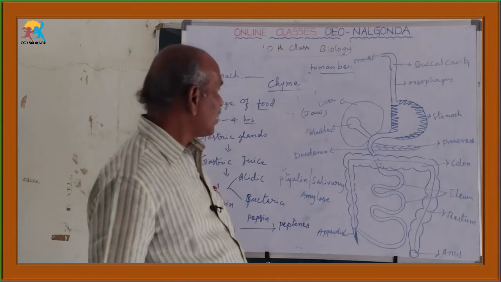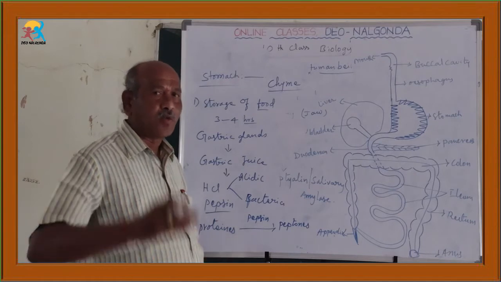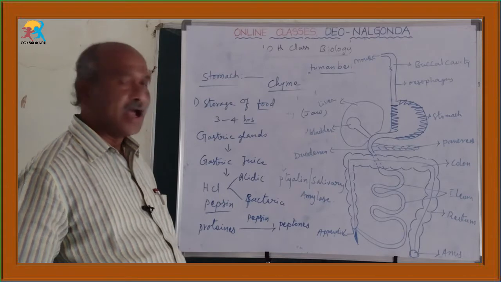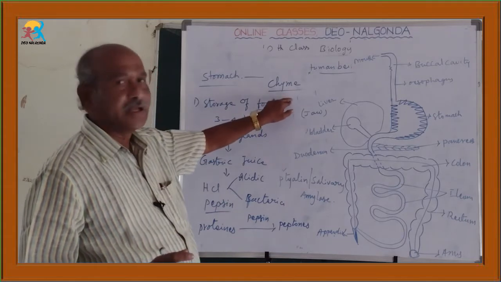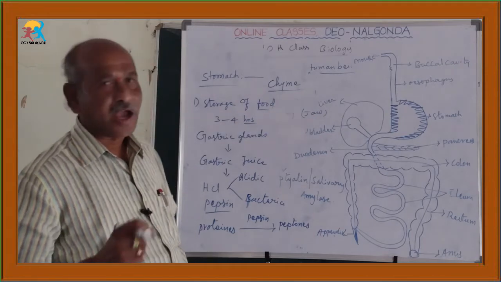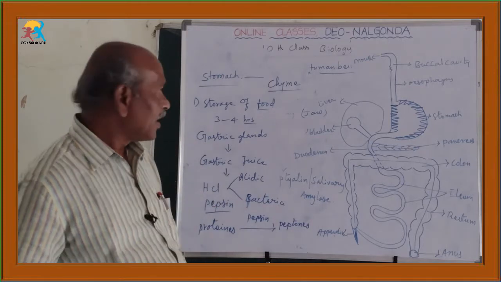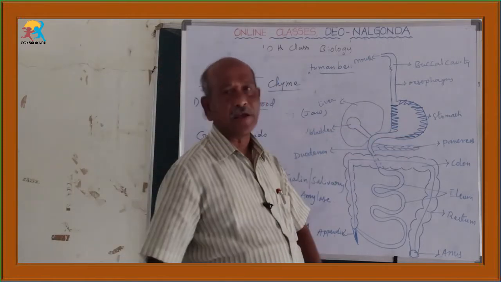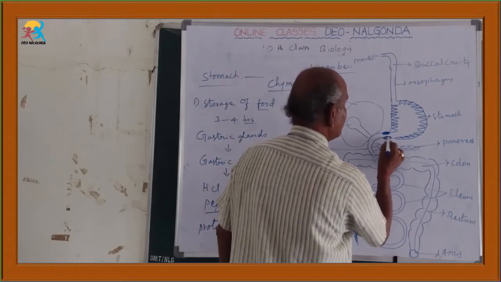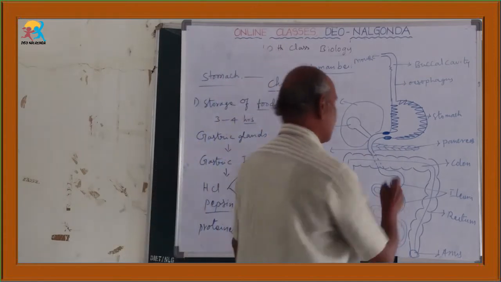So what happens in the stomach? In the stomach some proteins are digested, and the large food particles are converted into small molecules, forming a semi-solid food that is called the chyme. Due to the presence of HCl, this chyme is acidic in nature. At the end of the stomach there is a muscular part. This muscular part is known as the pyloric sphincter.